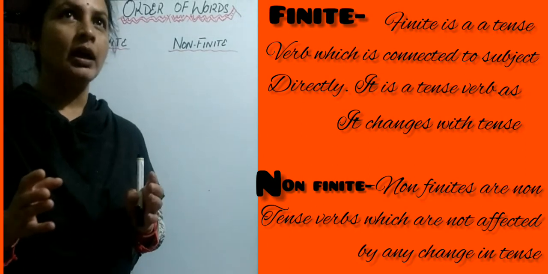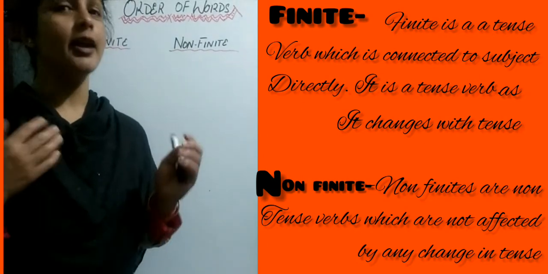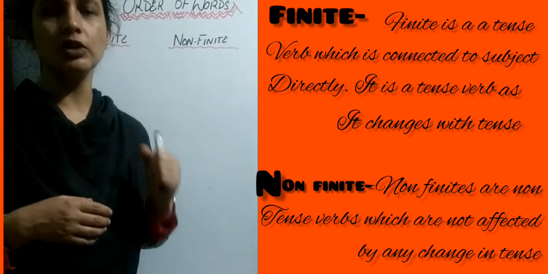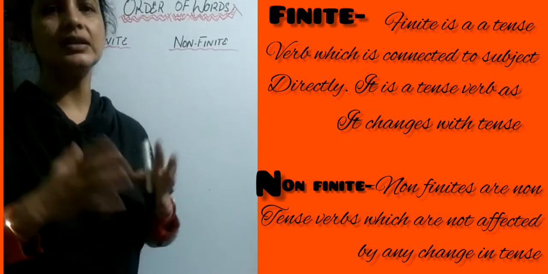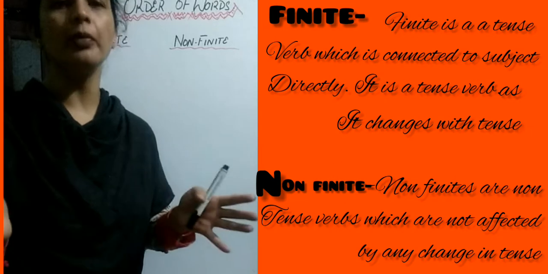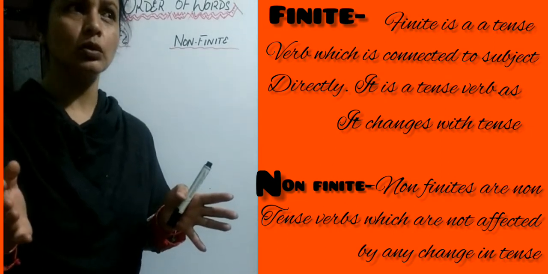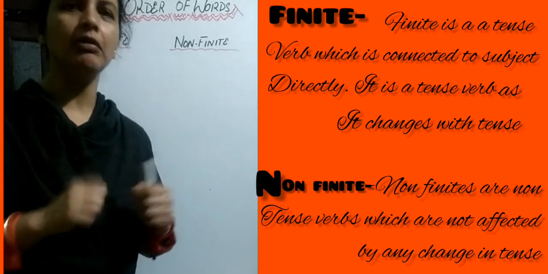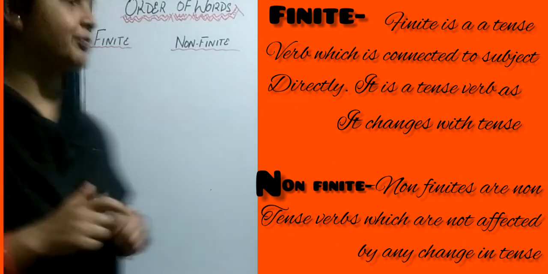So, the same topic, children, I have taken today: finite and non-finite words, to discuss in an elaborate manner. For better understanding, let me write one sentence.